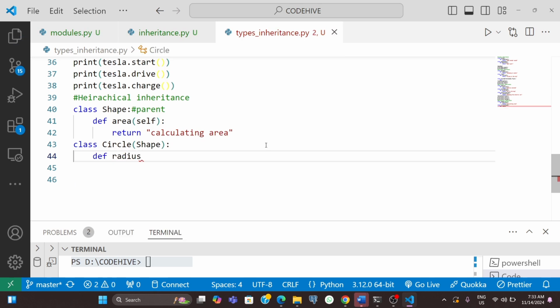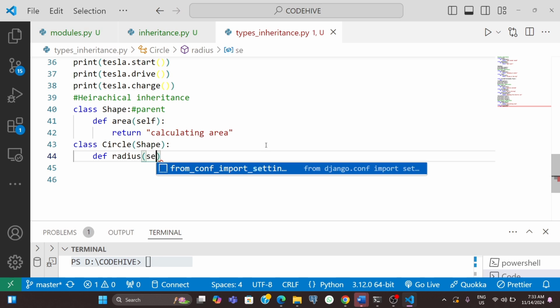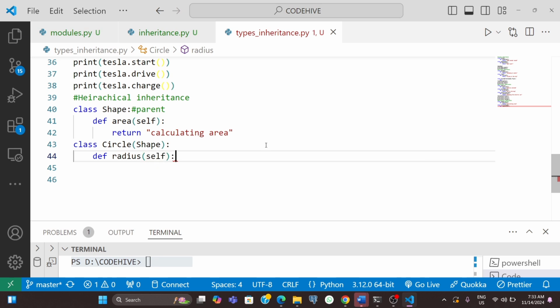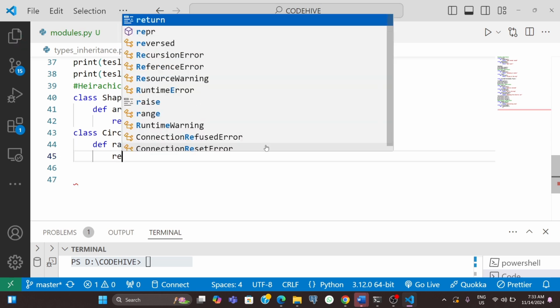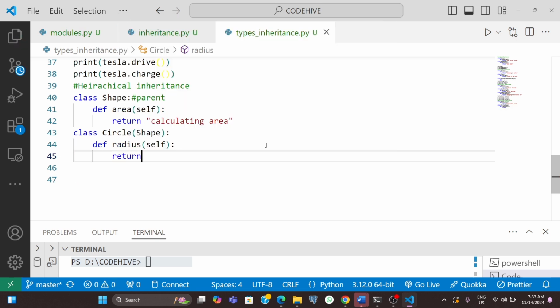That is its own function, and here I can return something like calculating area based on a radius. Okay, so this is the specific message for circle only.